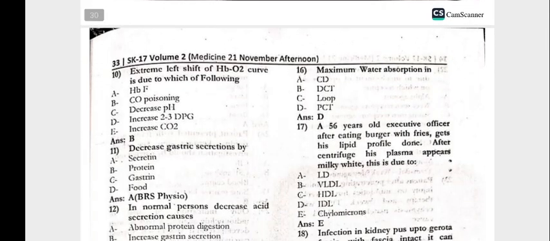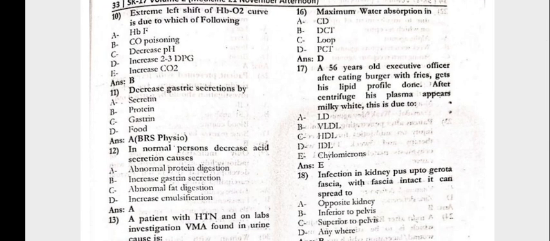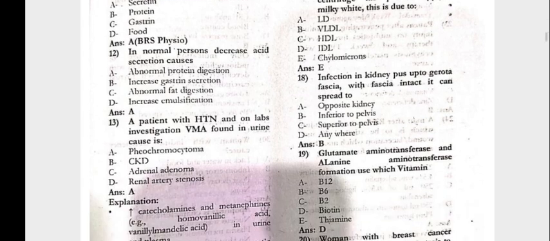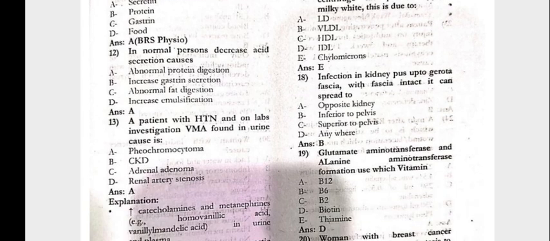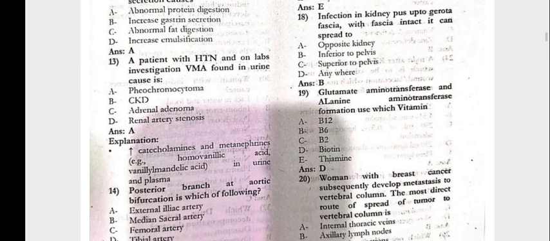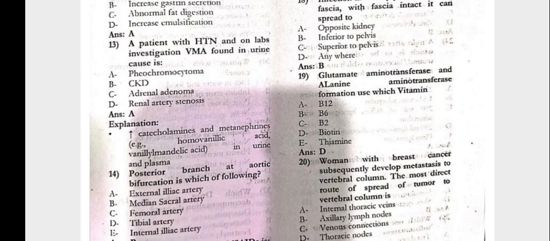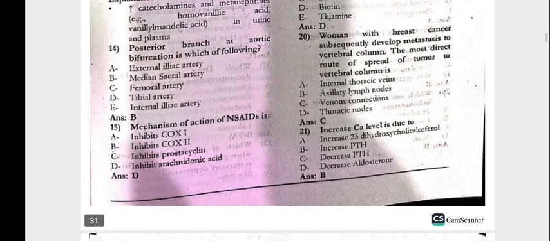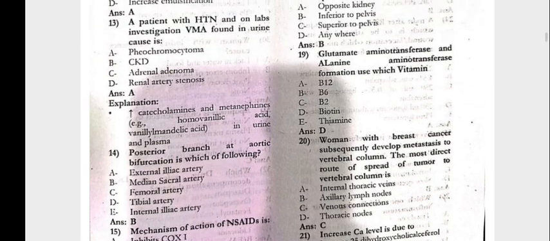Question number 10, extreme left shift of hemoglobin oxygen curve is due to which of the following, that is the carbon monoxide poisoning. Question number 11, the decreased gastric secretions is by the secretin. Question number 12, in the normal persons decreased acid secretion causes the abnormal protein digestion. Question number 13, the patient with the hypertension, in the lab investigation VMA found in the urine is due to the pheochromocytoma. Question number 14, the posterior branch at the aortic bifurcation is which of the following, that is the median sacral artery. 15, mechanism of action of NSAID is inhibit the arachidonic acid.